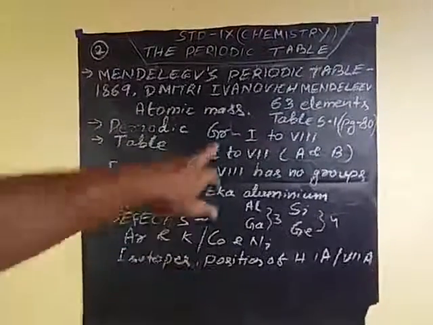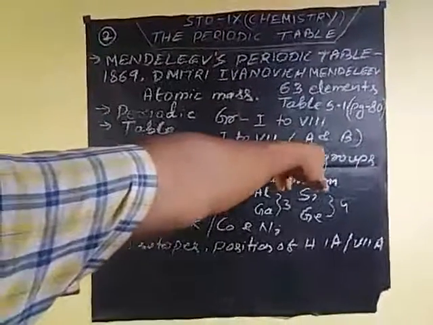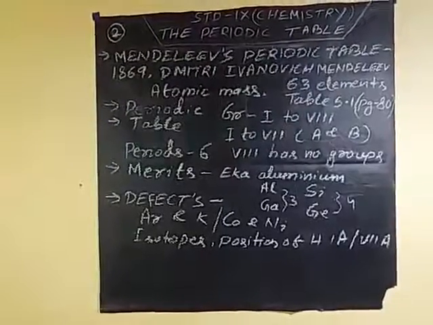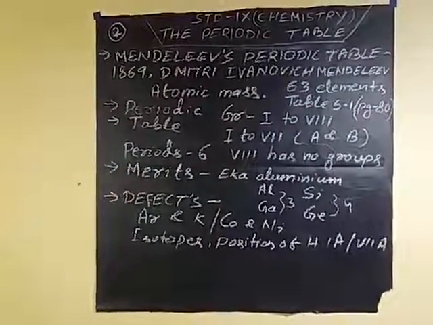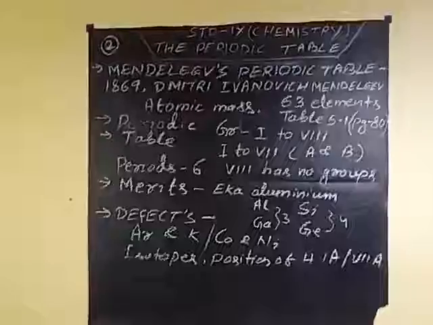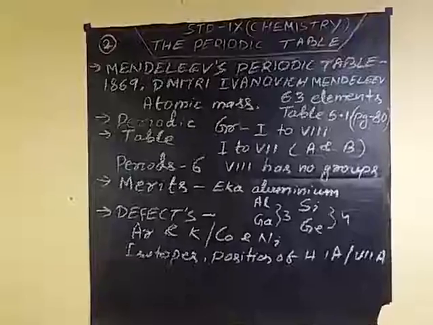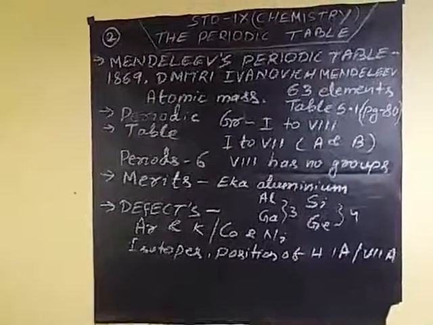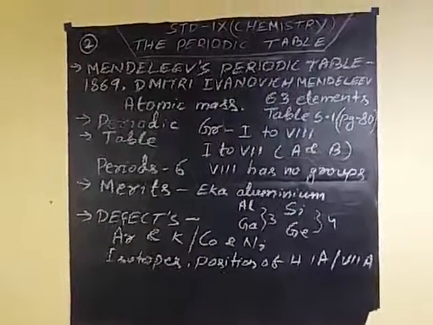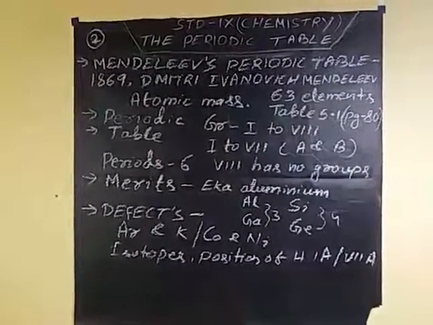There are groups 1 to 8. In groups 1 to 7, there are 2 subgroups, A and B, but group 8 has no subgroups. There are 6 periods. In these 6 periods and 8 groups, these 63 elements are arranged. You see in this table 5.1, group 1, 2, 3 in Roman numerals have A and B, but in 8 there are no such subgroups.